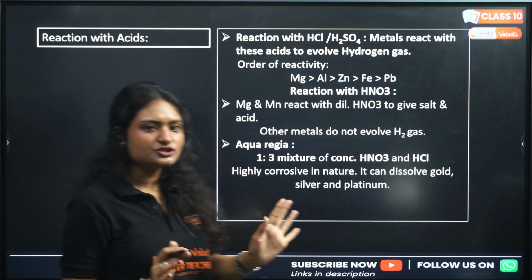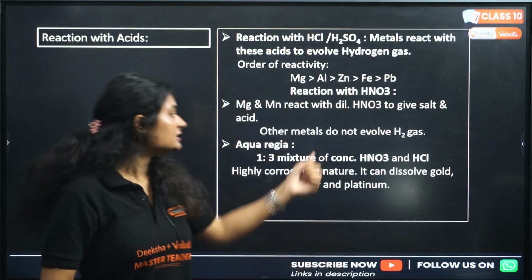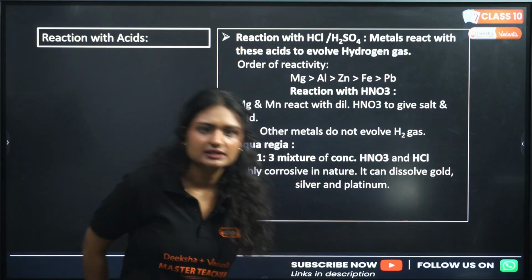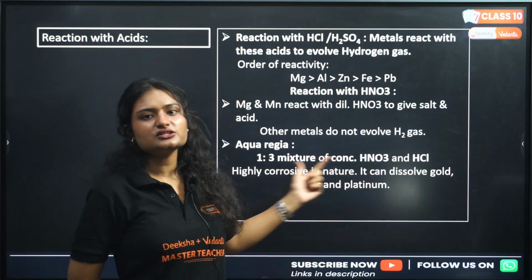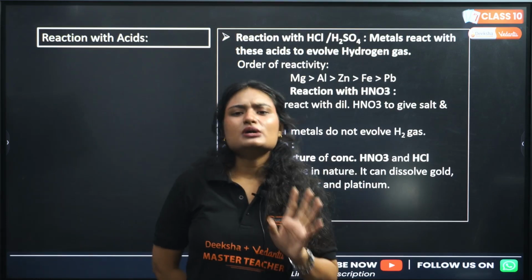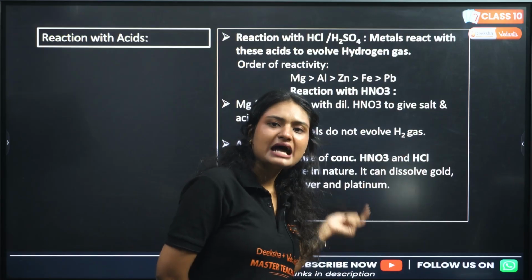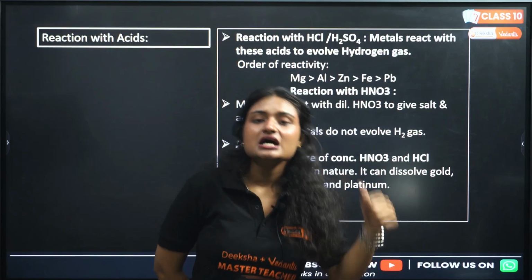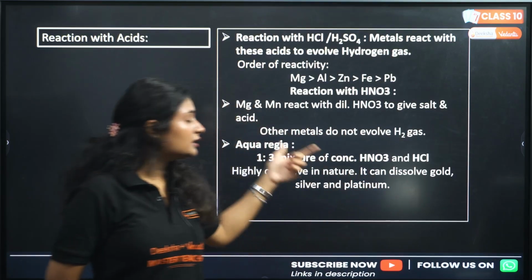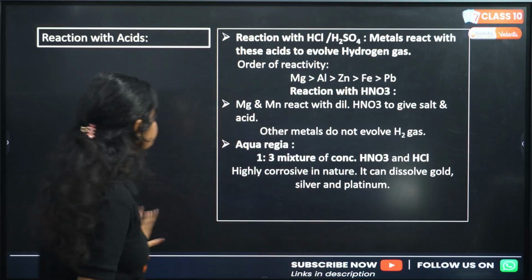Aqua regia. What is aqua regia? It is also called royal water. It is a 1:3 mixture of concentrated nitric acid and concentrated HCl, right? 1 part concentrated nitric acid, 3 parts concentrated HCl. It is highly corrosive in nature. What is the purpose of making this then, ma'am? The purpose is to dissolve gold, silver and platinum, as these are noble metals. They do not react with any other compound, so that's why it is made to dissolve all these metals, right? That is the purpose of aqua regia.